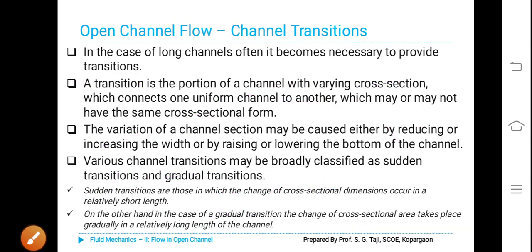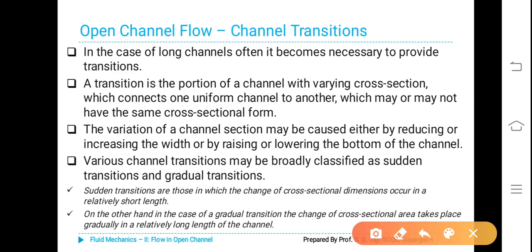The variation of a channel section may be caused either by reducing or increasing the width or by raising or lowering the bottom of the channel. Means bed of the channel also may be varied. Various channel transitions may be broadly classified as sudden transition or gradual transition.